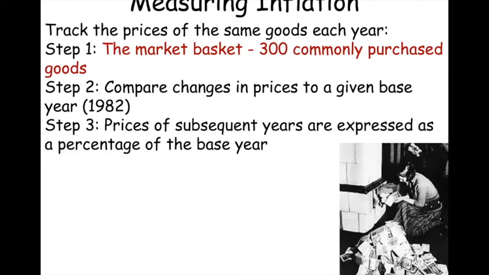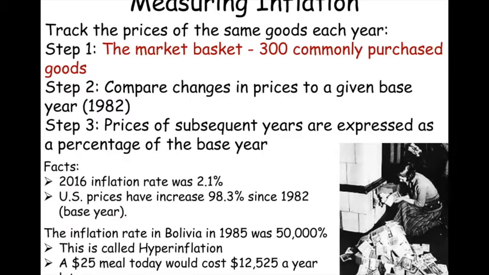And then what we do is we look at the percent change from year to year. Just like everything else we've done, we're always looking at the percent change. So just some facts. In 2016, the inflation rate was 2.1%. US prices have increased 98% since 1982. It's almost 100%. So prices have doubled. That should make sense.